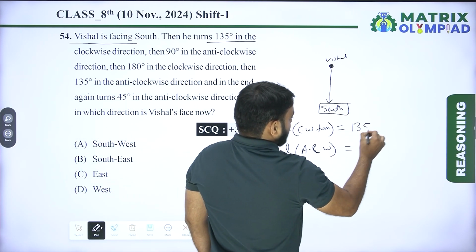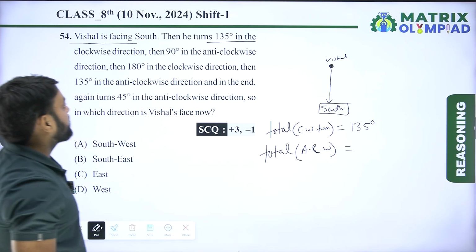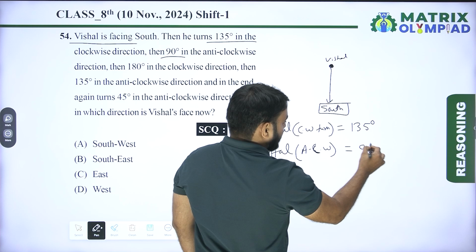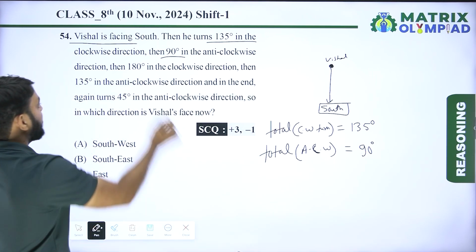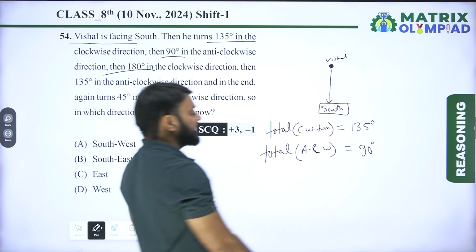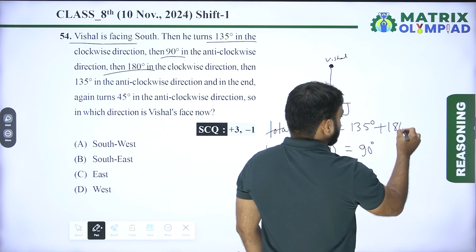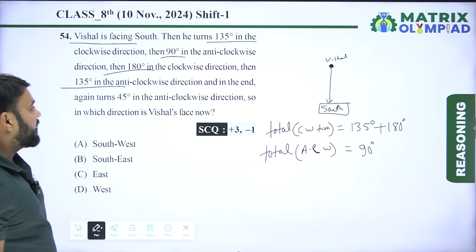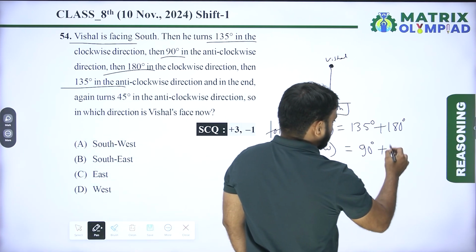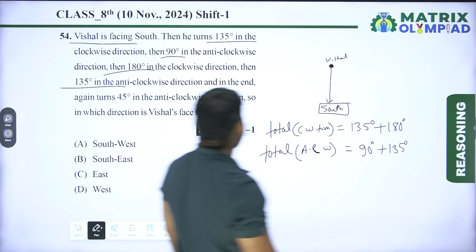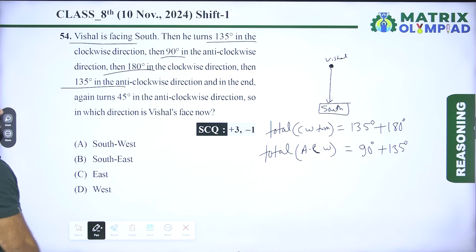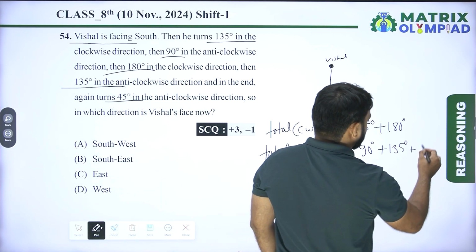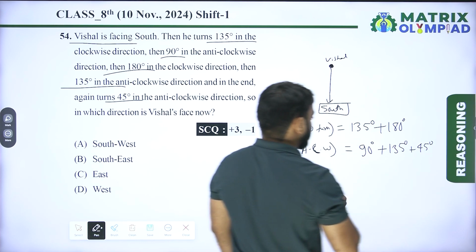So he takes 135 degree in clockwise direction, then 90 degree in anti-clockwise direction. Again he takes 180 degree in clockwise direction. Then 135 in the anti-clockwise direction. Finally, he takes 45 degree in anti-clockwise direction.